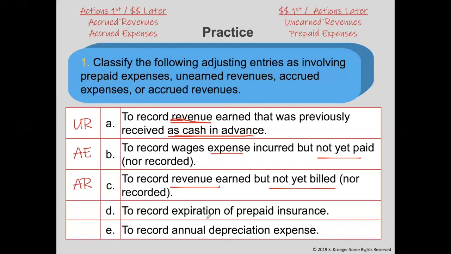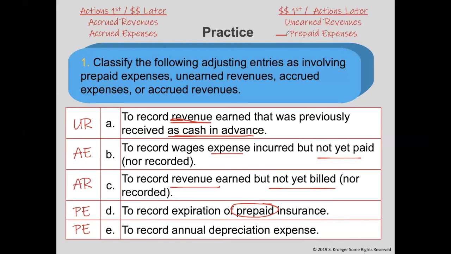D, to record expiration of prepaid insurance. Well, it has the word prepaid in it, and then prepaid insurance would be an expense account. It's not revenue, it's an expense. It's going to be accrued expenses or prepaid expenses. Which one do you think it is? It would be prepaid expenses. E, to record annual depreciation expense. Do you remember which one I said depreciation was for? Depreciation is for the prepaid expenses as well. This is when we buy an asset and then we use it later over many years. The dollars come first and the action comes later.